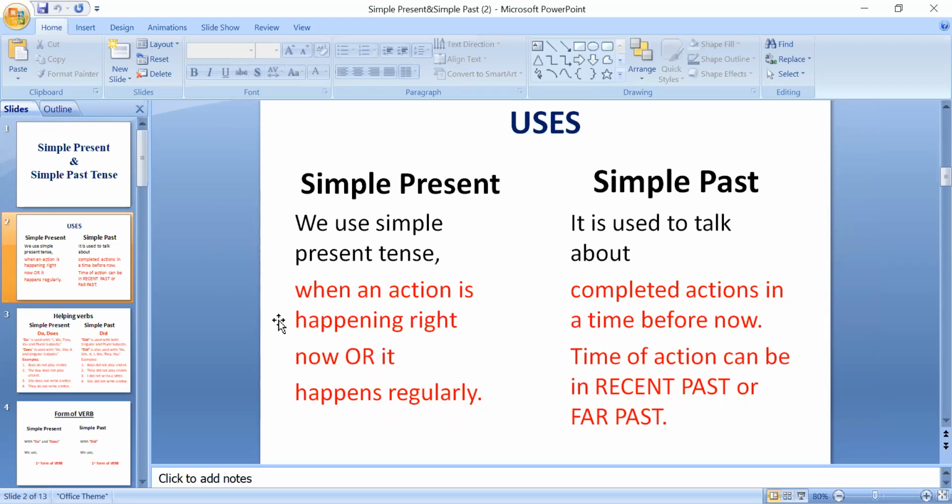I told you about uses of simple present and simple past. When do we use simple present? When an action is happening right now or it happens regularly. In simple past, when an action is completed in recent past or far past. So at that time we use these tenses. Okay? Action present time में हो तो present tense use करते हैं और एक्शन पास्ट टाइम में हो तो फिर पास्ट टेंस यूज करते हैं. Means if action is completed in past, then we use past tense.